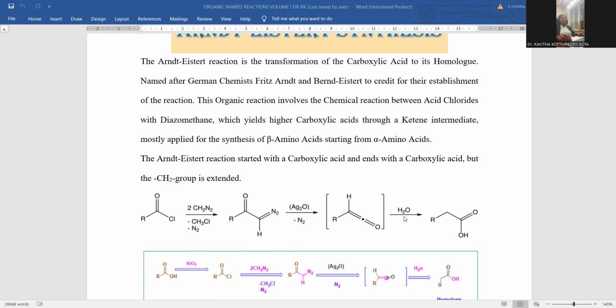A water molecule will be added over there. Whenever water is added to the intermediate ketene, it is converted into a higher carboxylic acid. What process takes place whenever water is added? The central carbon is linear, being surrounded by a double bond on either side. Whenever the bonded electrons move away from that carbon atom, hydroxyl will be combined at this carbon atom, and subsequently the carbon taking the electrons will be added with a proton from this one.